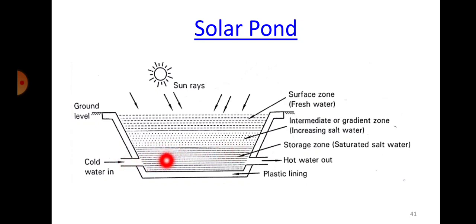So that heat energy will be taken out from the other side, and this is usually used for running turbines, or any other sources. It can be used as hot water, or even vapors can be taken out from there and used for other applications. So we are using another form of solar energy here: using solar energy, trapping the heat, and that heat energy can be used for various applications. So that is how a solar pond works.